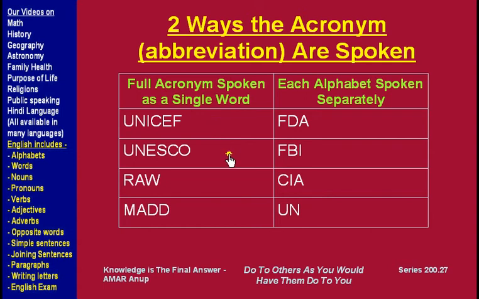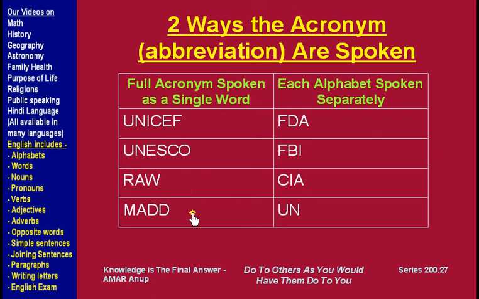Another acronym or abbreviation is UNESCO, which stands for United Nations Educational, Scientific and Cultural Organization. But we don't use the whole name, we just use UNESCO. We saw RAW earlier, which is an Indian spy agency. We don't use Research and Analysis Wing. What is the full name of this word?